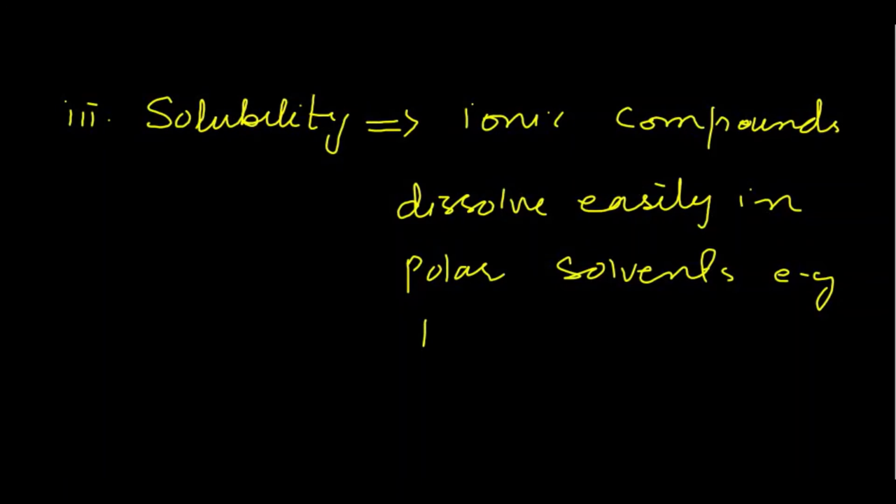Next important property of ionic compounds: usually ionic compounds dissolve easily in polar solvents like water. So we will discuss their next important property, that is solubility. Usually ionic compounds are soluble in polar solvents. Polar solutes usually are soluble in polar solvents, for example, water. So the majority of ionic compounds are soluble in water.